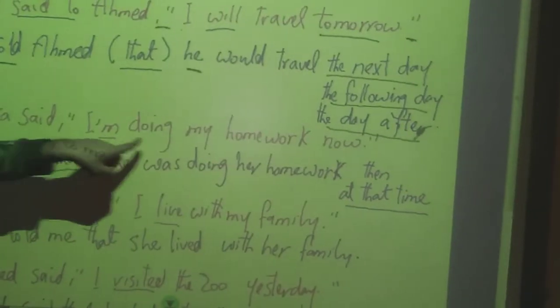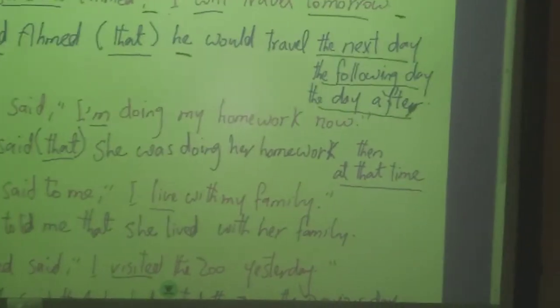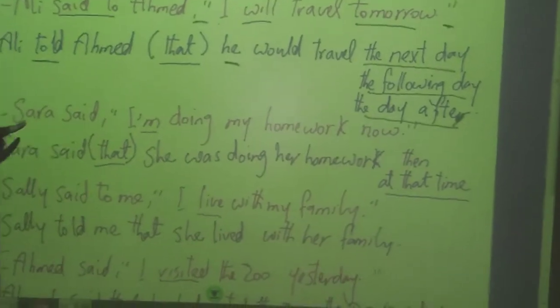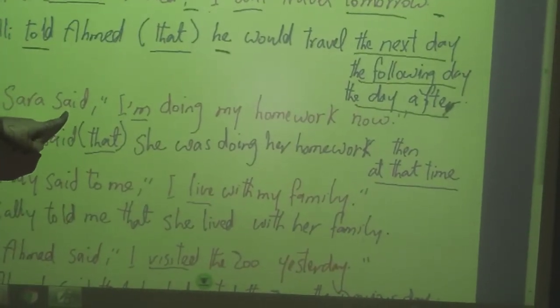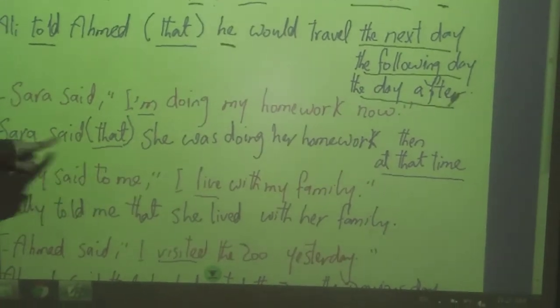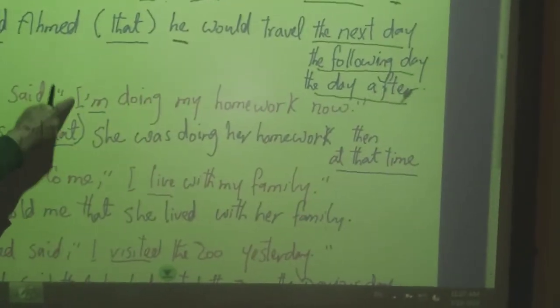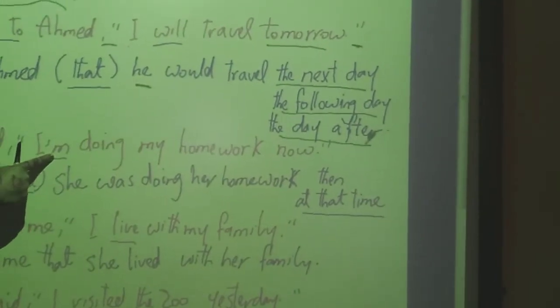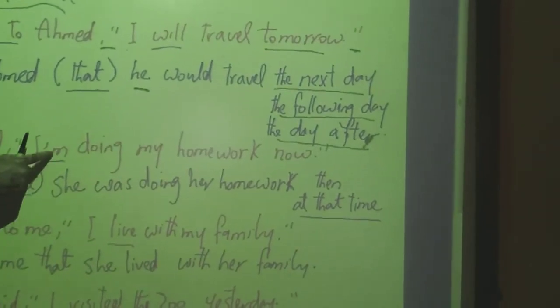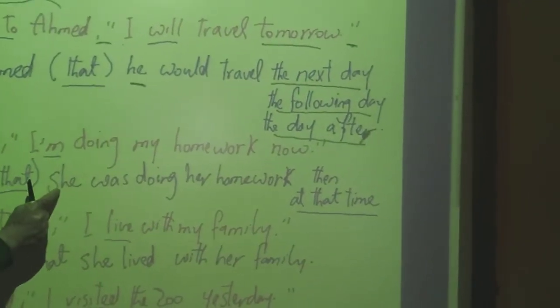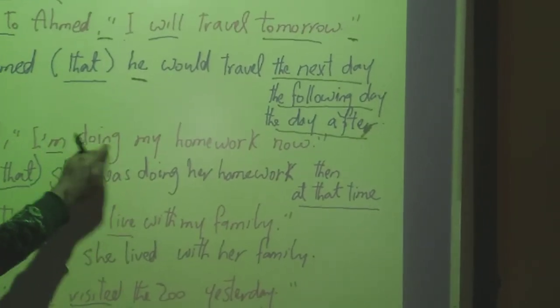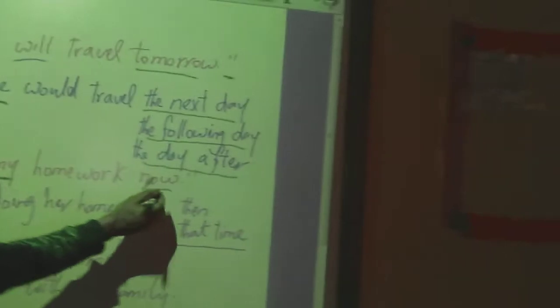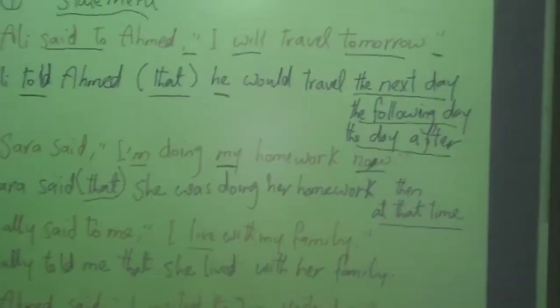Another example, if I say, Sarah said, "I am doing my homework now." Here we don't have an address, so we can use said as it is. So it will be Sarah said that, or Sarah said. I refers to the girl, Sarah, so it will be she. As we said before, if you have am, is, are, we can change it into was or were. The past of am is was. So it will be she was doing her homework. Now will be then or at that time or at that moment.